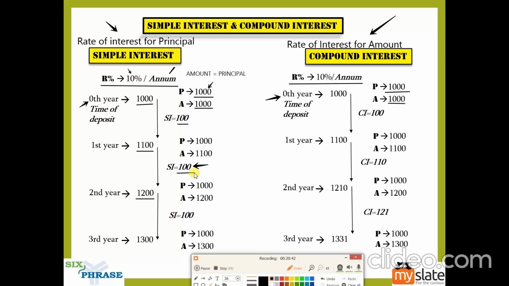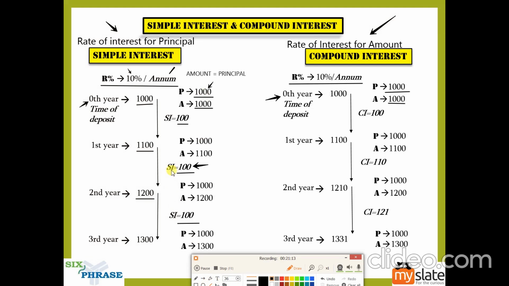This is a very important principle. We'll be using this in problems, so make sure that you understand this correctly. Simple interest for each year is the same. Look at the simple interest for the third year, it is the same 100. Because each time the amount varies, like 1100, 1200, 1300. The reason is each time you are applying the rate of interest to the principal only. So principal is always 1000, right? There is no change in principal. What changes is the amount.